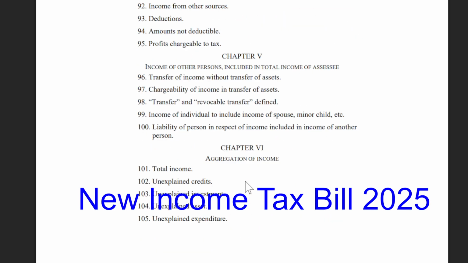Chapter 5, Income of other persons included in the total income of the assessee. 96, Transfer of income without transfer of assets. 97, Chargeability of income in transfer of assets. 98, Transfer and revocable transfer defined. 99, Income of individuals to include income of spouse, minor child, etc. 100, Liability of the person in respect of income included in the income of another person.